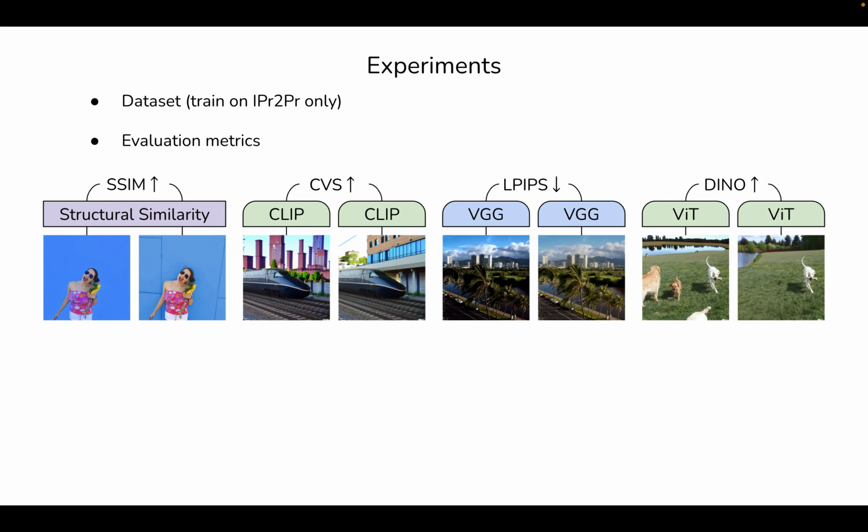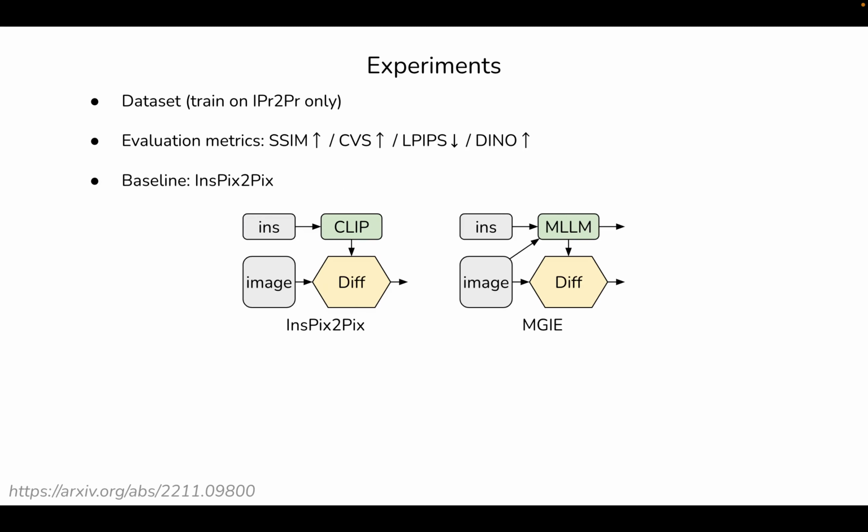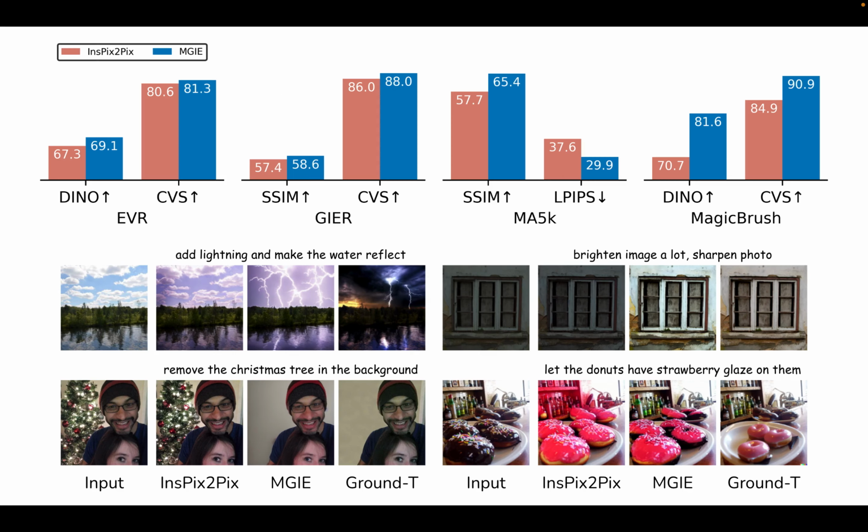For the metrics, we use the traditional structural similarity and the feature similarity from CLIP or DINO between generated images and ground truth results. For photo optimization, we also have LPIPS distance to compare the overall style between output and ground truth. We apply the popular InstructPix2Pix as our baseline, which adopts CLIP to understand the input instruction for image editing. Here are the results.